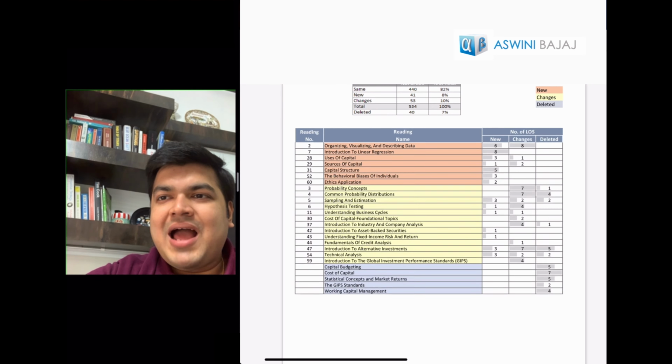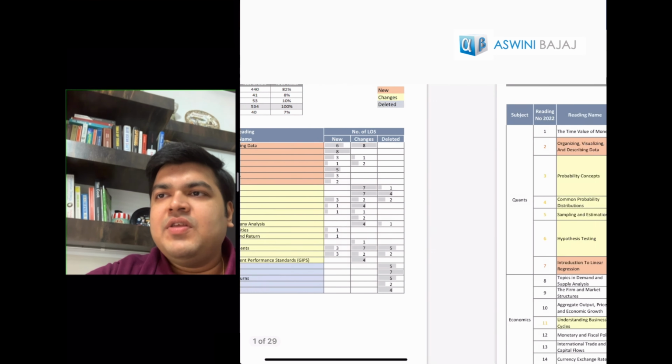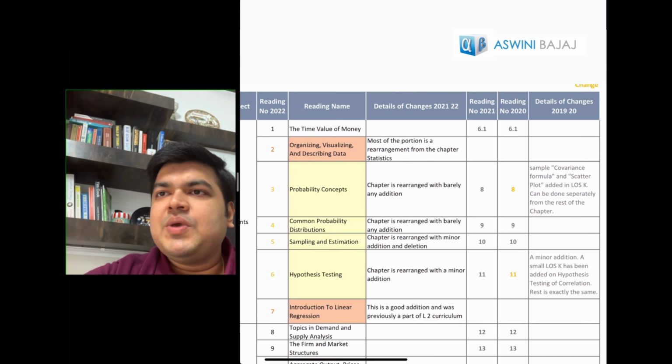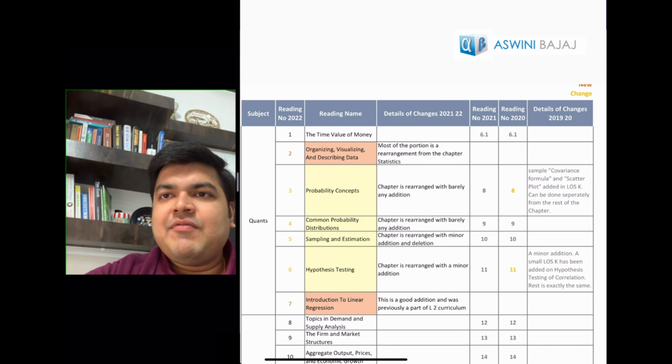I'll show it to you. I'll give you a detailed outline on the changes. I'm just showing you how the file is prepared for you. Then what we do is we go for the changes reading wise. So every chapter as per 2022, the chapter number or the reading number has been provided. The reading name is obviously given as per 2022, and then the details of the changes have been provided. What was this reading number in the year 2021 curriculum?